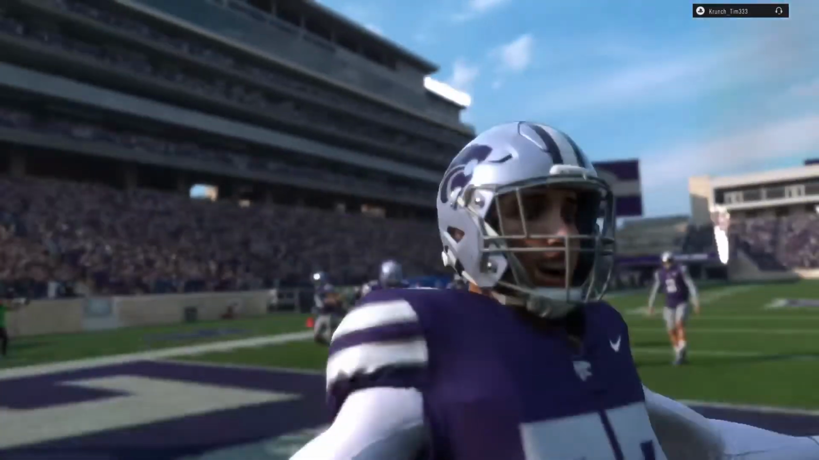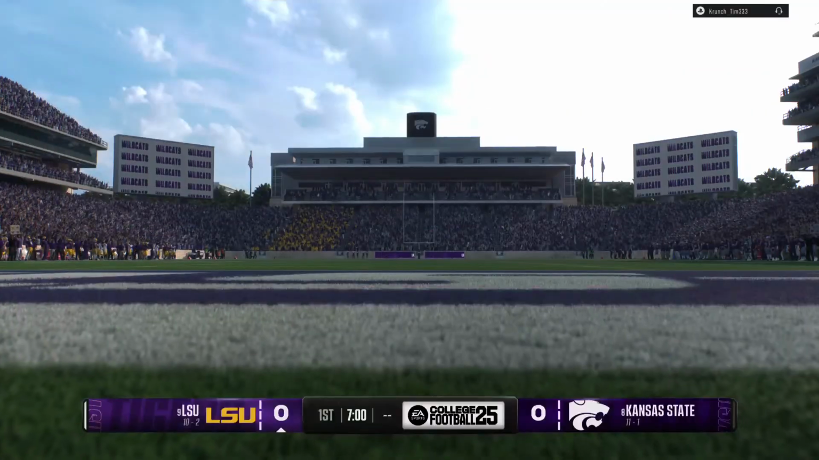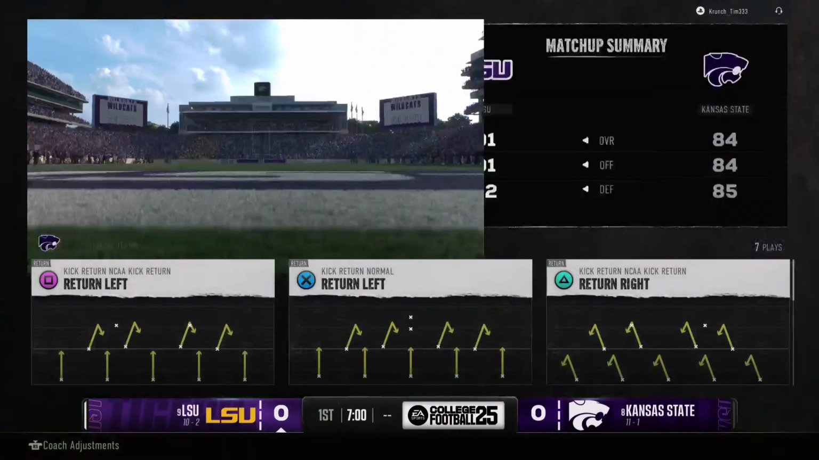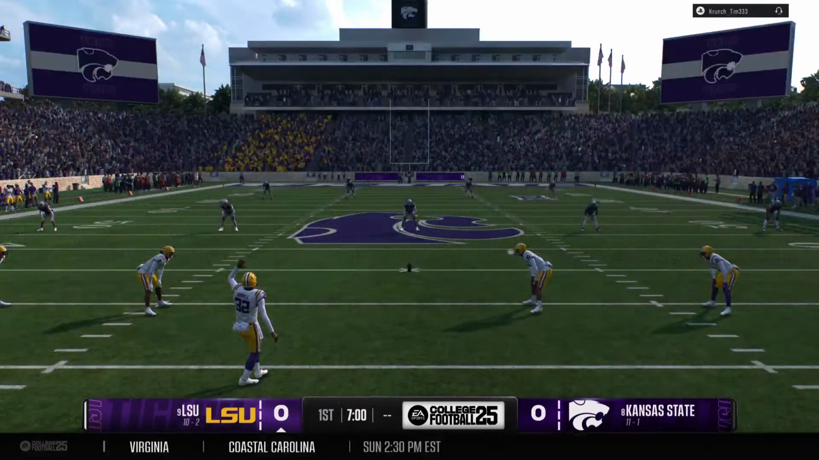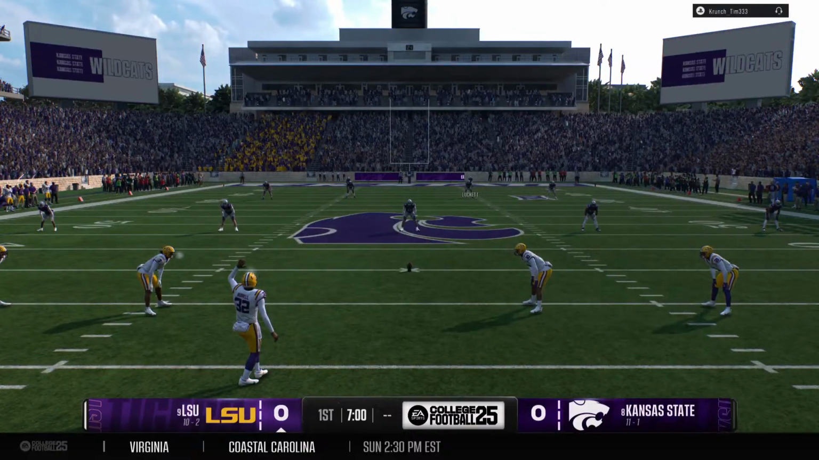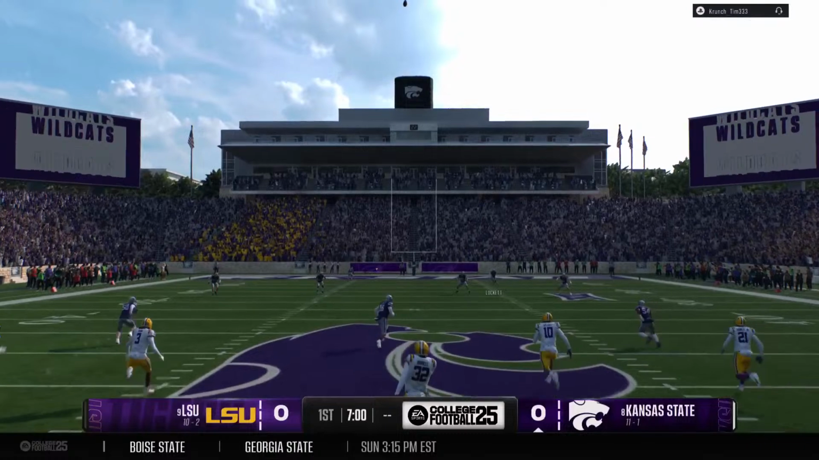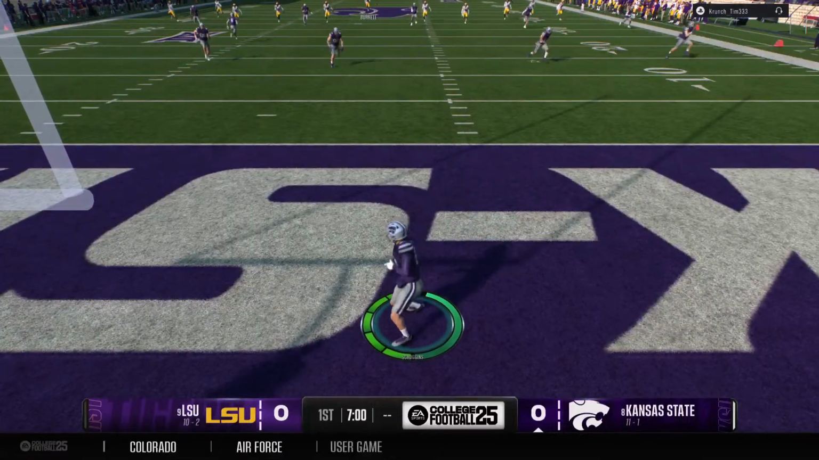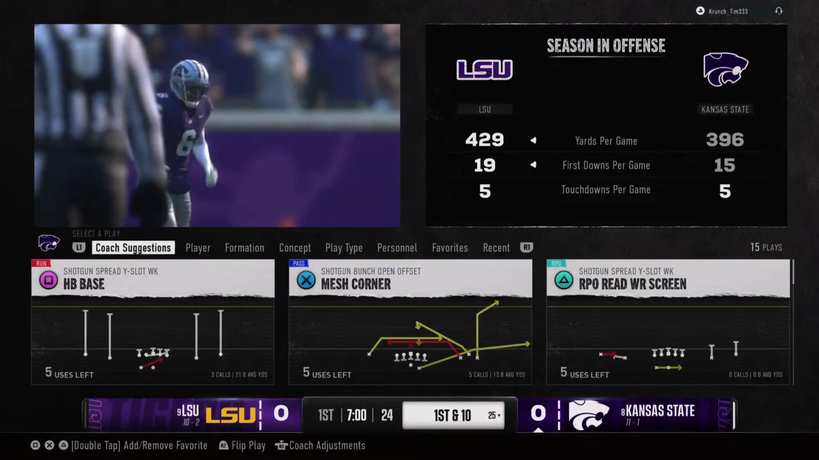As we'll see, the number 9 seed in this playoff, LSU Tigers, taking on the number 8 seed in the playoff, the Kansas State Wildcats. For EA Sports College Football, I'm Chris Fowler, joined as always by Kirk Herbstreit. And the playoff is here. We've got a tremendous on-campus environment. Can't wait to get this one started. The kickoff is hammered, sails out the back of the end zone for a touchback.